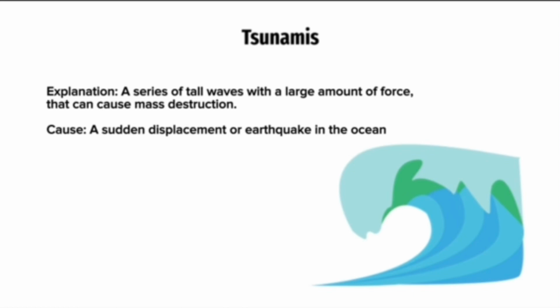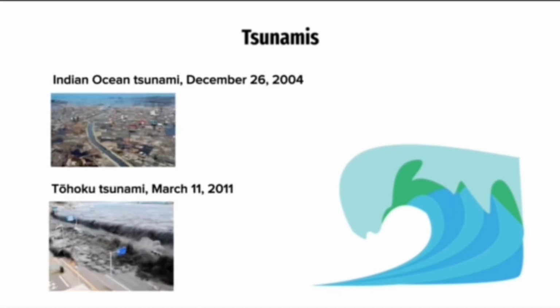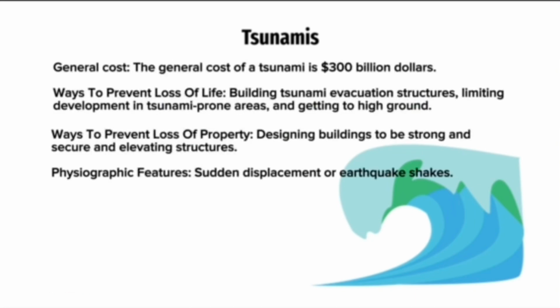Tsunamis are a series of tall waves with a large amount of force that can cause mass destruction. The cause for tsunamis is a sudden displacement or earthquake in the ocean. An example of this would be the Indian Ocean tsunami that happened December 26, 2004, and the Tohoku tsunami that happened March 11, 2011. The general cost of tsunami is around $300 billion.